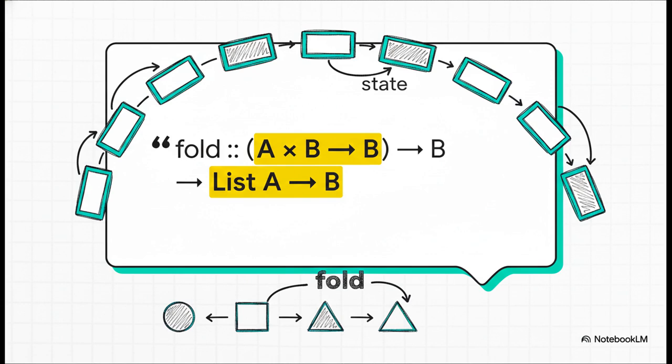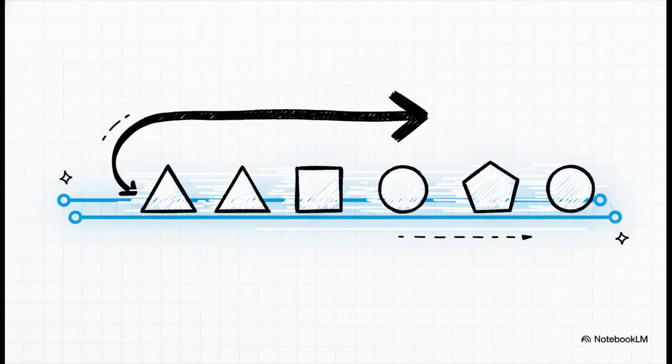And a great way to think about a fold is like rolling a snowball down a hill, right? It processes a list of things one by one, and at each step it picks up a little more information, carrying its state, that growing snowball, forward to the next step. And here it is, that beautiful, simple idea made real.